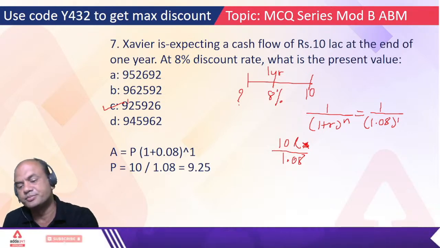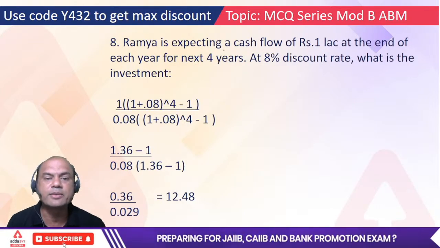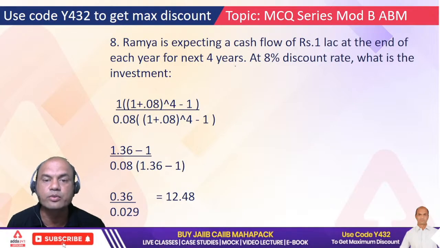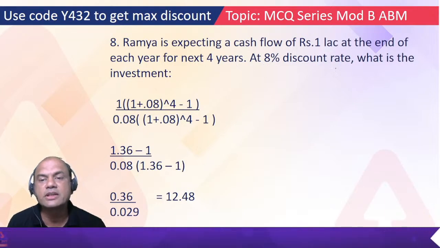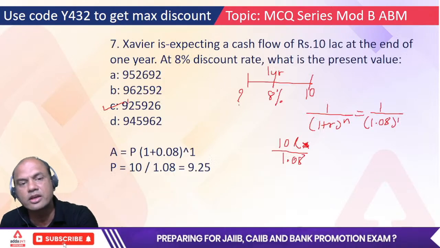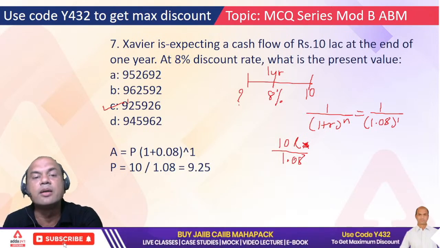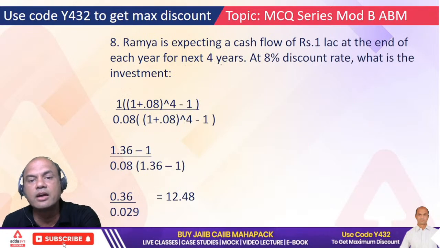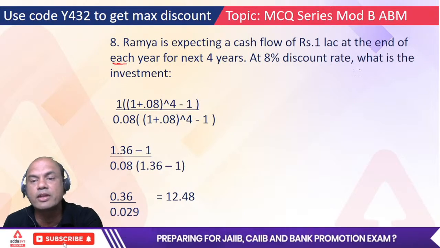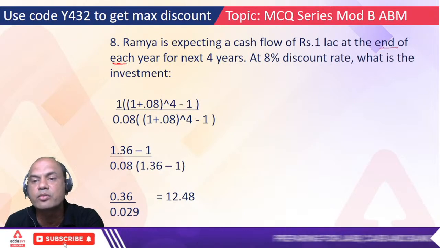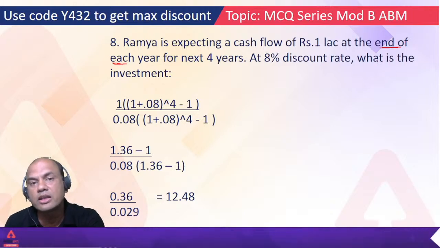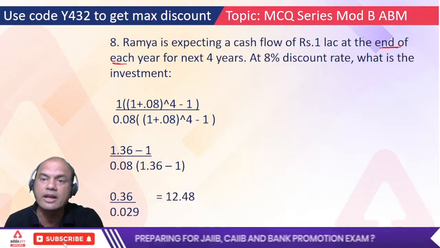So that's the meaning. Next, Ramya is expecting a cash flow of rupees 1 lakh at the end of each year for next 4 years. At 8% discount rate, what is the investment? So what is required over here? In the previous question it was a lump sum, one time. Here every year, which means it's a question of annuity. And at the end means ordinary annuity. Remember, ordinary annuity and annuity due, right?